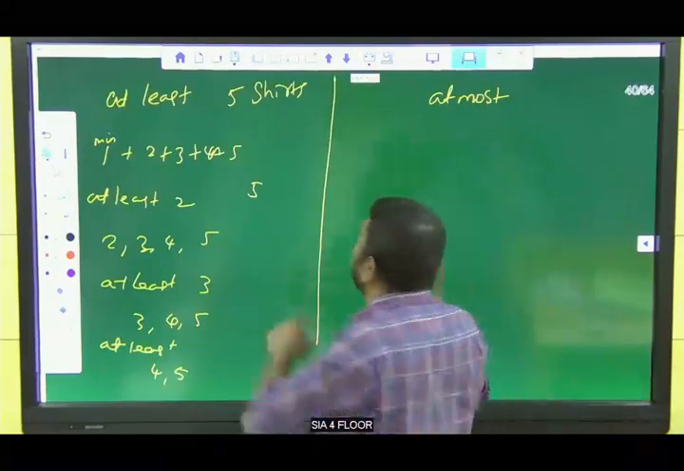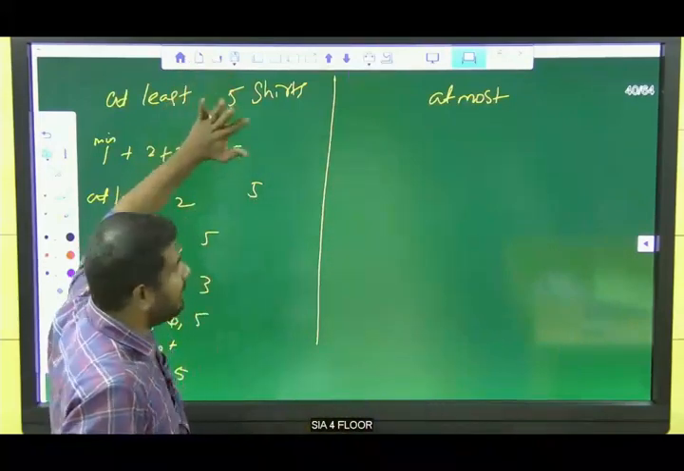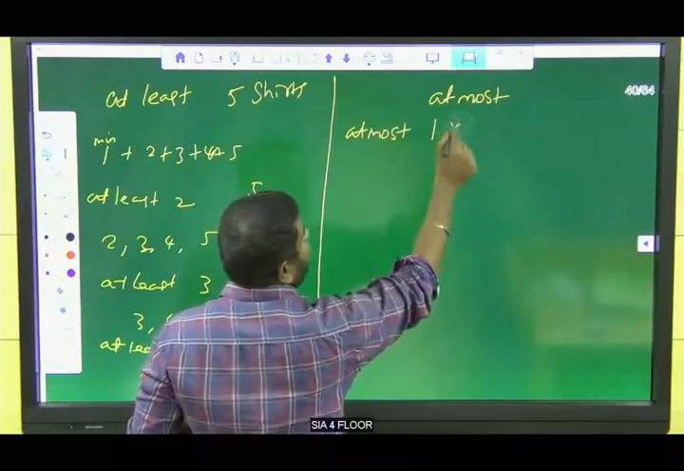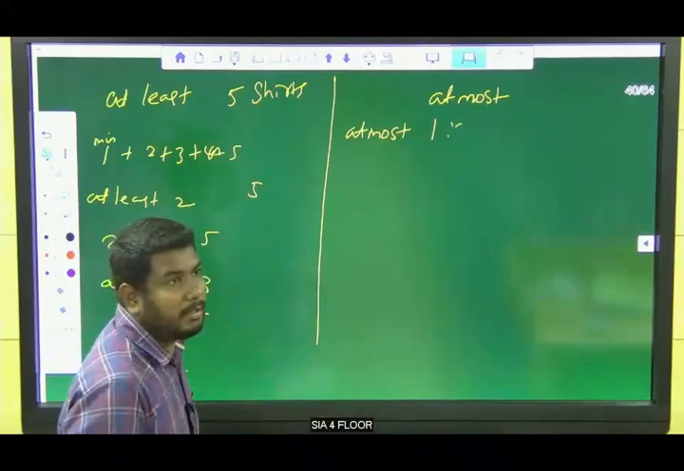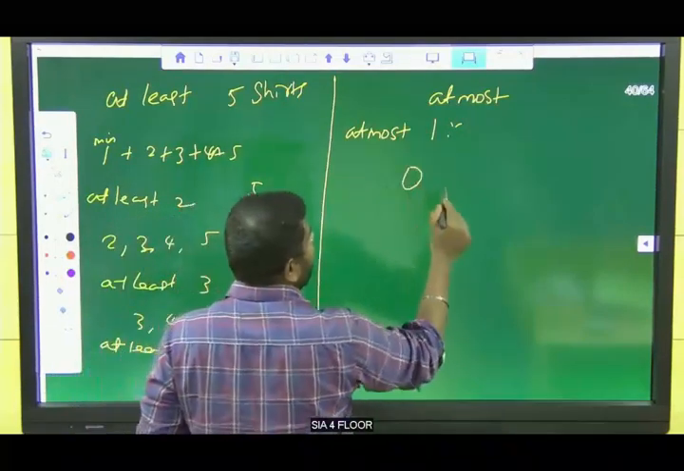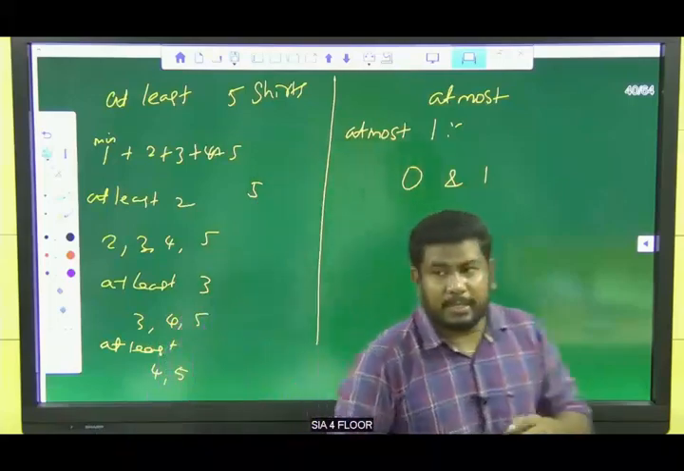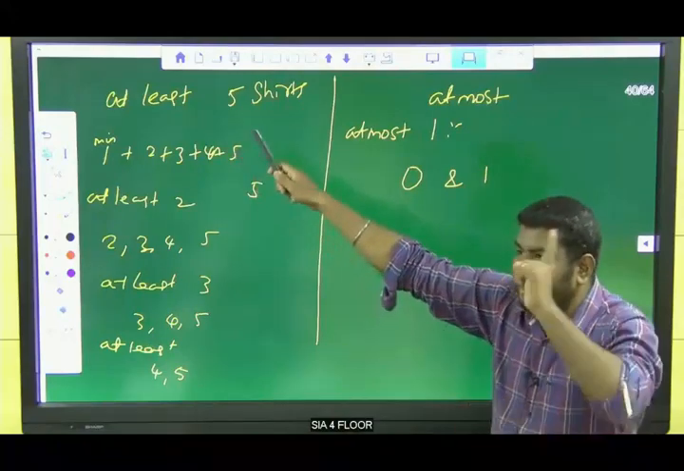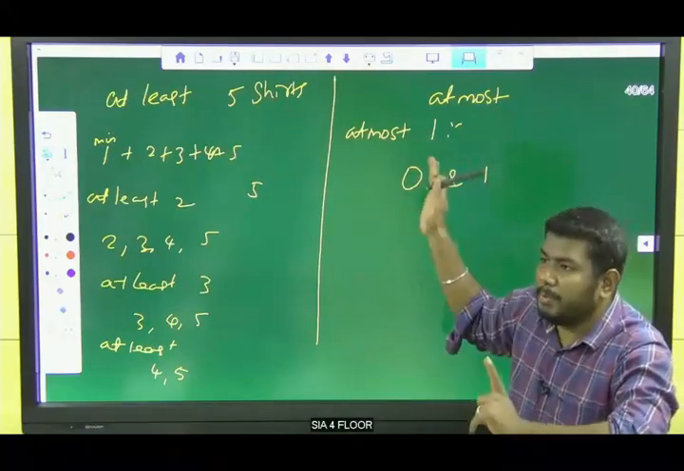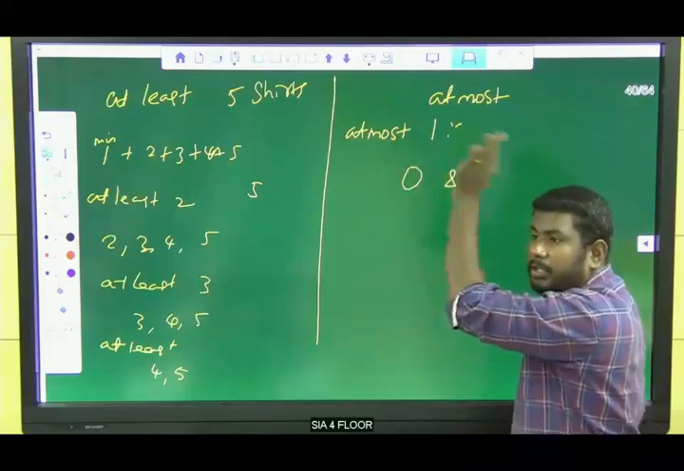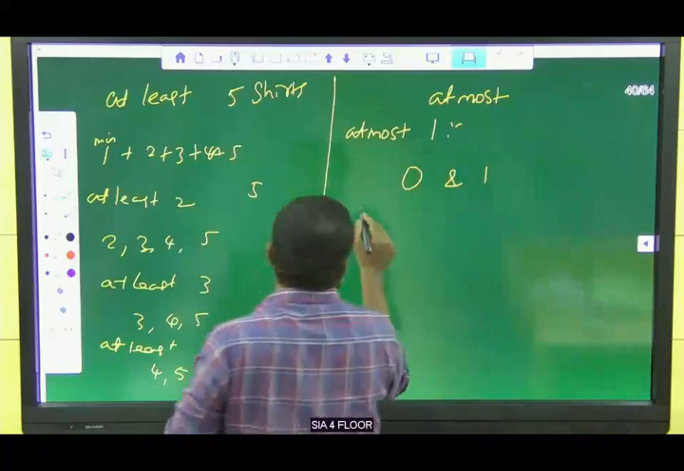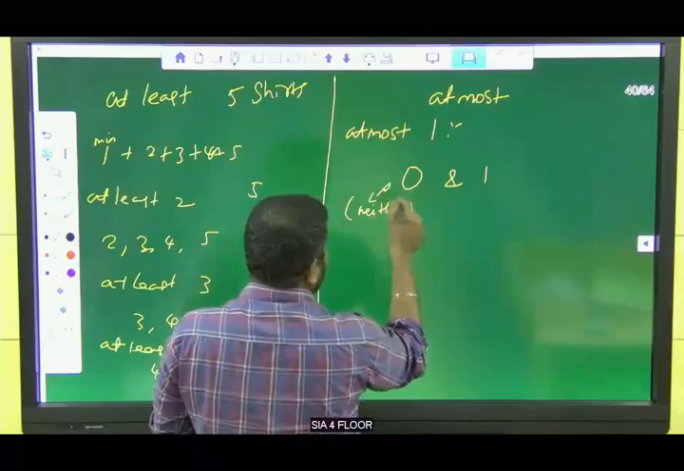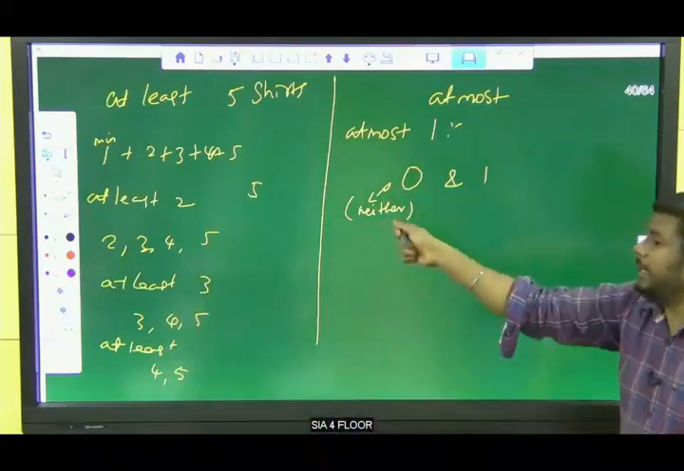At most means, for example, 5 are there. At most 1 means the maximum should be 1. Then 0 and 1. Listen, the difference between at least and at most is this: at least 1 means the minimum should be 1, at most 1 means the maximum should be 1. 0 can come here. For at most, 0 is also possible. 0 means neither value. Clear?